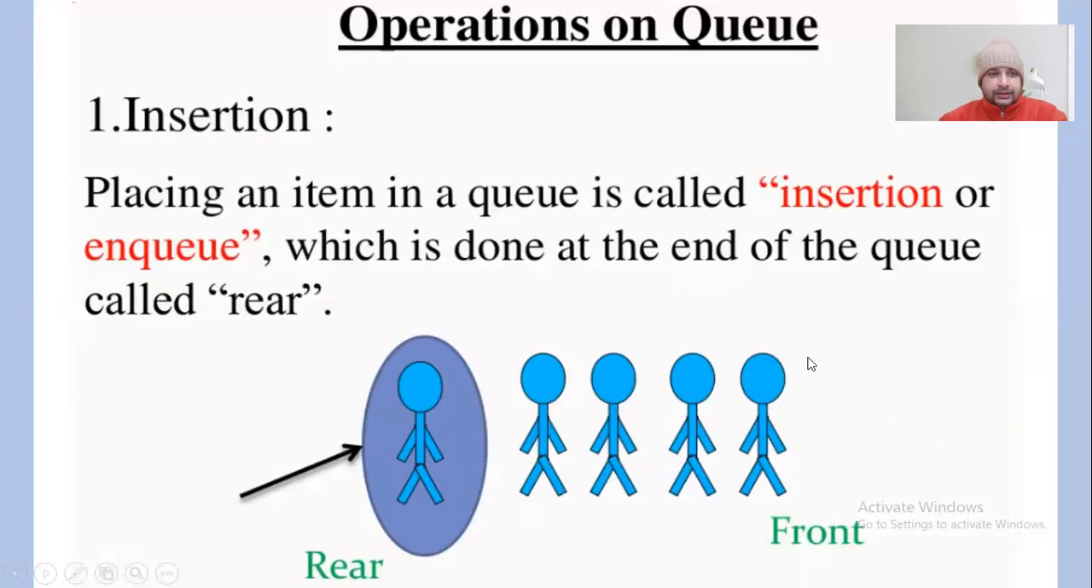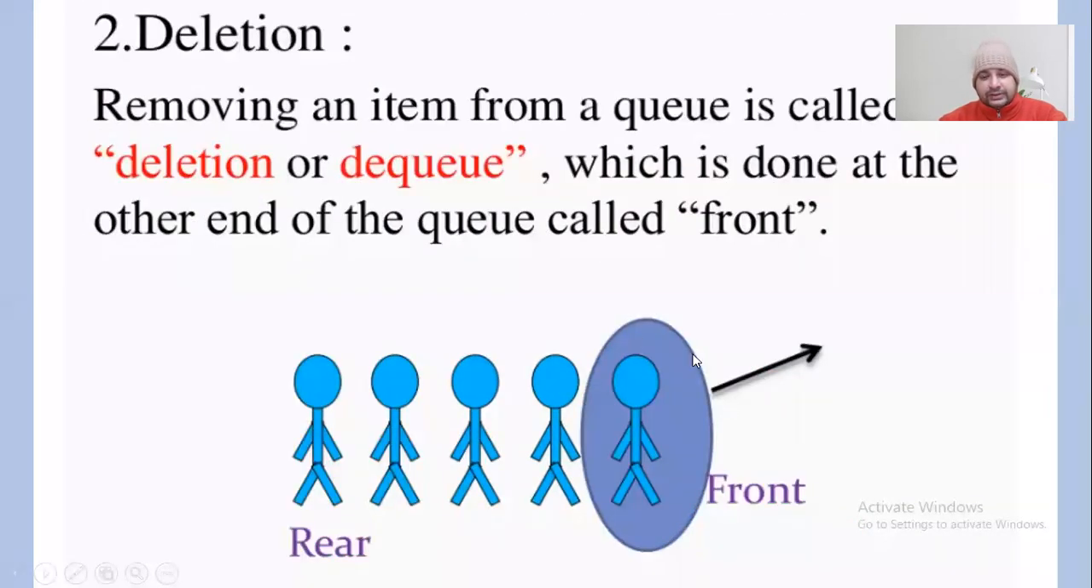Then, operations in a queue: we have insertion. Insertion always takes place at the rear end. That means the person who comes last, or who comes most recently, will join the queue at the last. Any person, any atom which arrives most recently will join at the rear end. Rear means at the back end, right? And the deletion is always done from the front end. That means the person who comes first will be assigned or delivered the items or the goods first, right? So this way basically the deletion works.